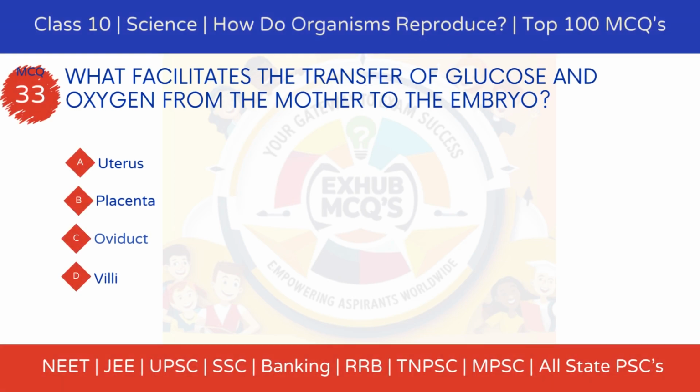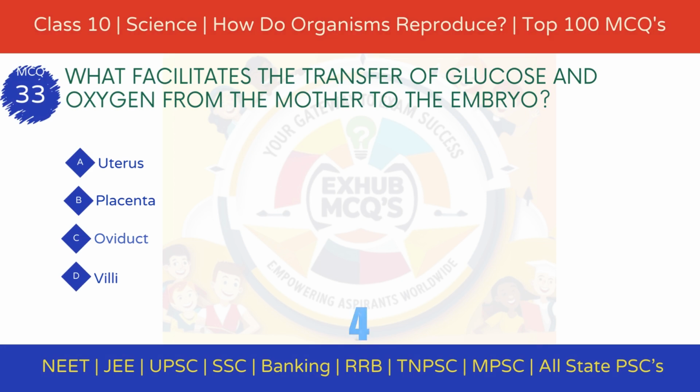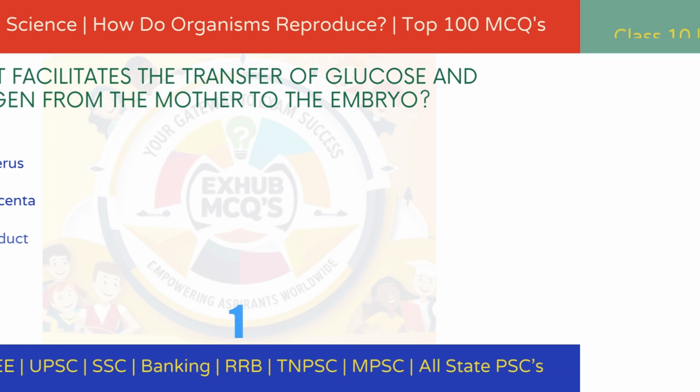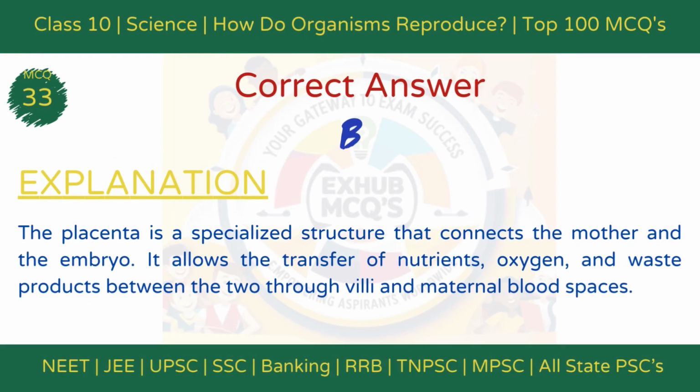MCQ 33. What facilitates the transfer of glucose and oxygen from the mother to the embryo? Option A, uterus. Option B, placenta. Option C, oviduct. Option D, villi. The correct answer is option B, placenta. Explanation: the placenta is a specialized structure that connects the mother and the embryo. It allows the transfer of nutrients, oxygen, and waste products between the two through villi and maternal blood spaces.